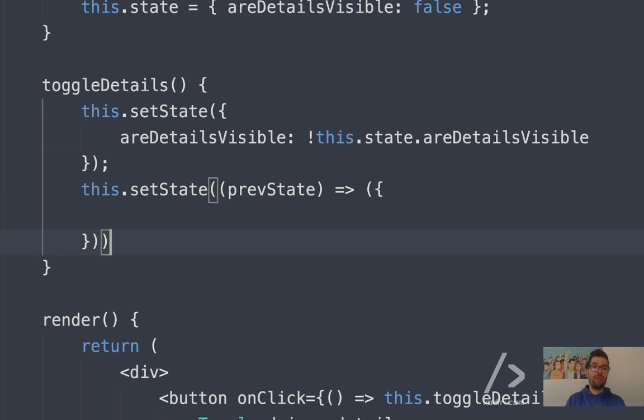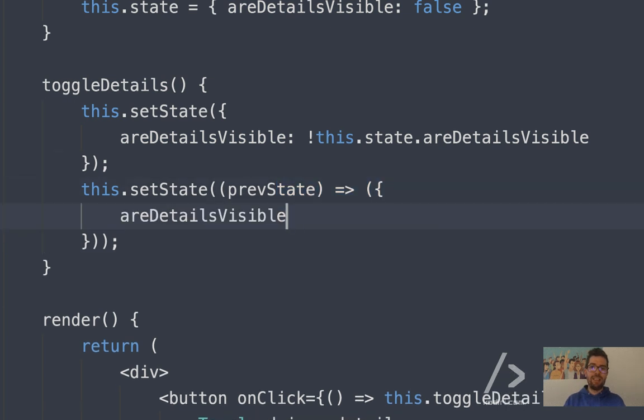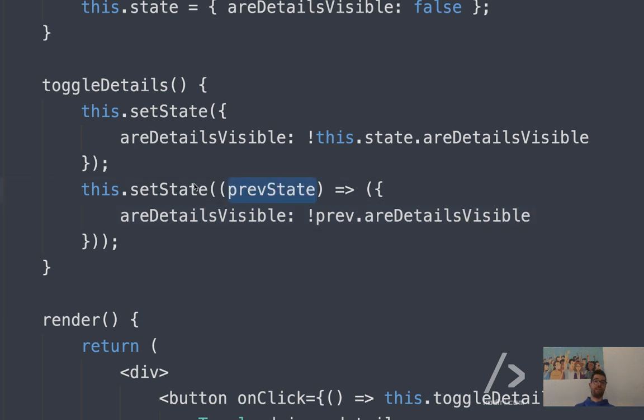Because now we can return the new object saying what properties you want to change: areDetailsVisible equals, like that. It's not a big advantage, to be honest, but just to let you know that with setState, you can pass a function with whatever the state was.